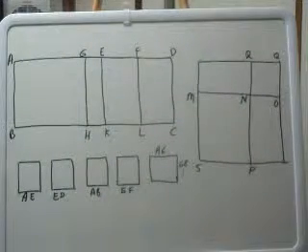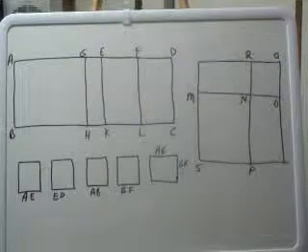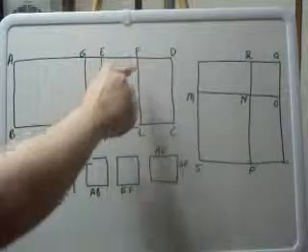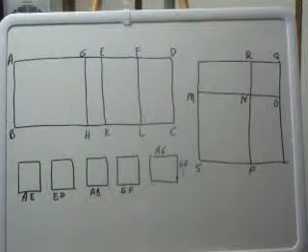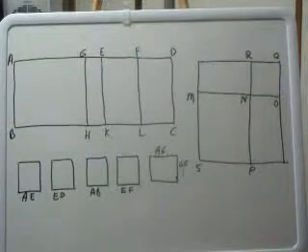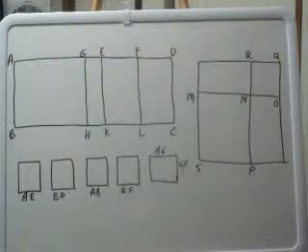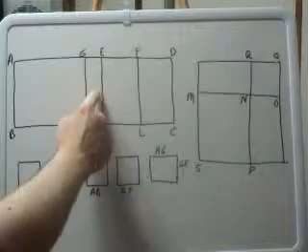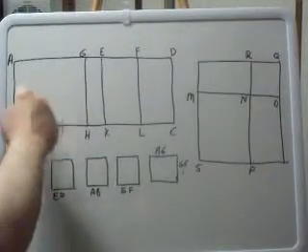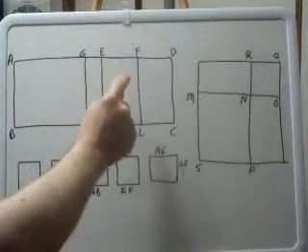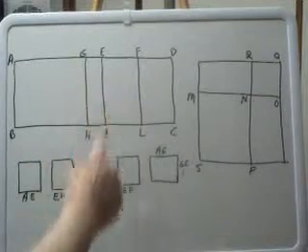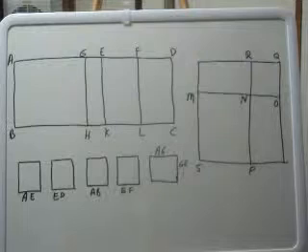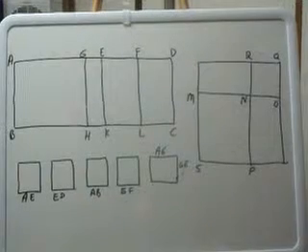And since AE is incommensurable with EF, AE is incommensurable with this, AK is also incommensurable with EL. AK, which is this whole area right here, from here on over, that whole area there is incommensurable with this area right here. This is by Euclid Book 6, proposition number 1, and Euclid Book 10, proposition number 2.